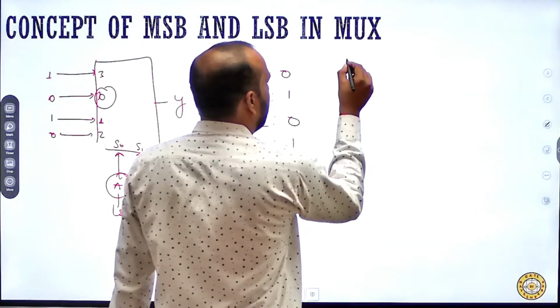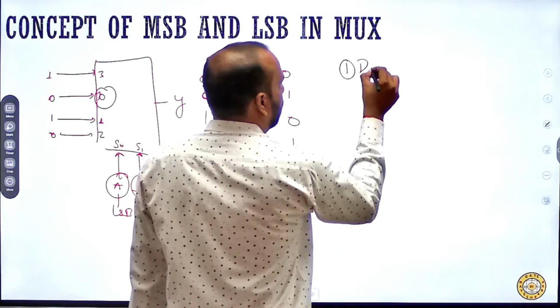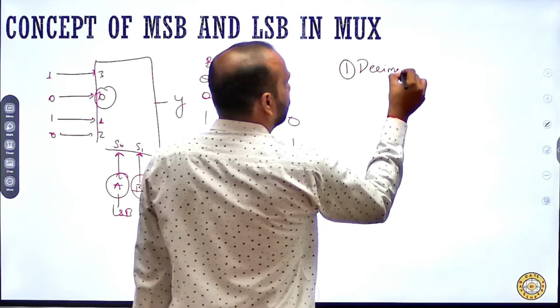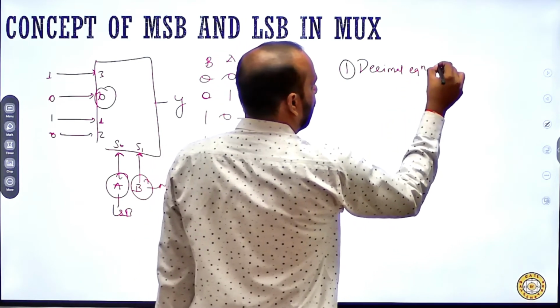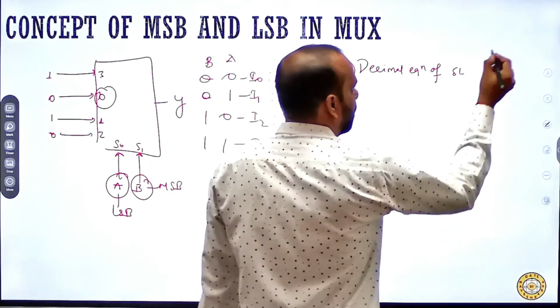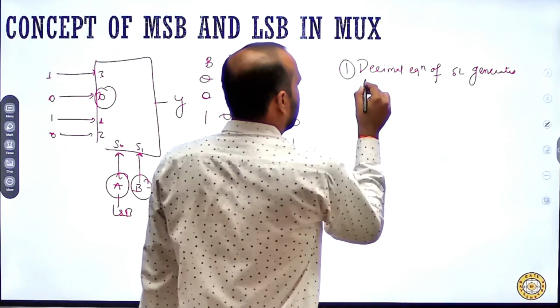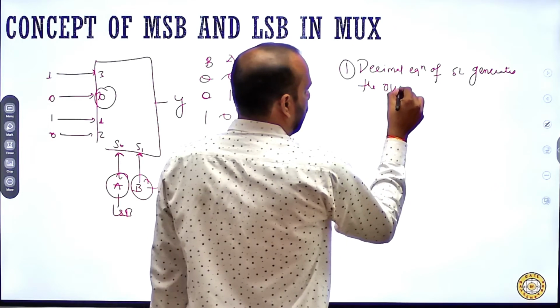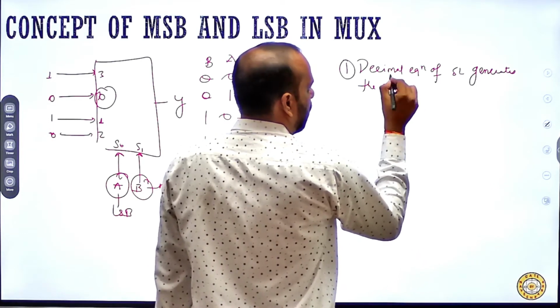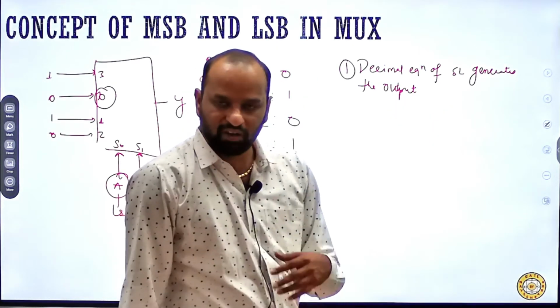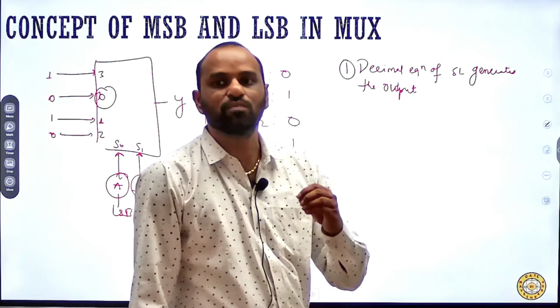The first point: the decimal equivalent of the select line generates the output. Which output will be available at the output of the mux? That is decided by the decimal equivalent of the select line.